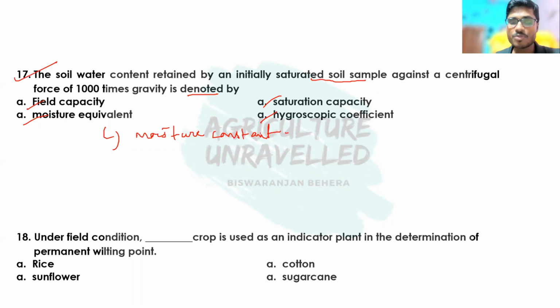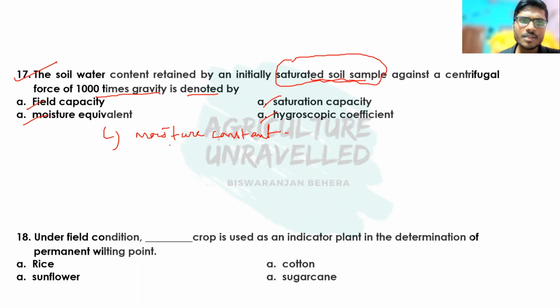It is a type of soil moisture constant which is obtained by taking a soil which is initially saturated, and then this saturated soil is centrifuged at a force which is 1,000 times greater than gravity.